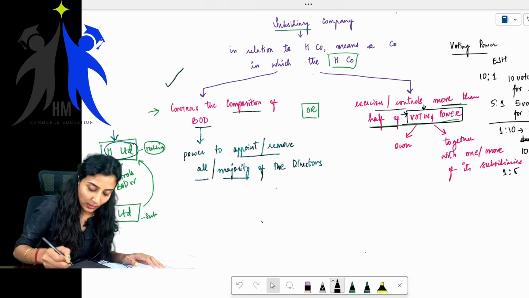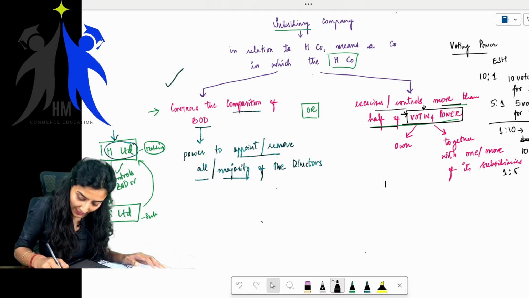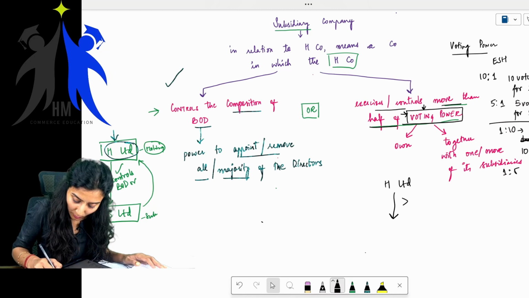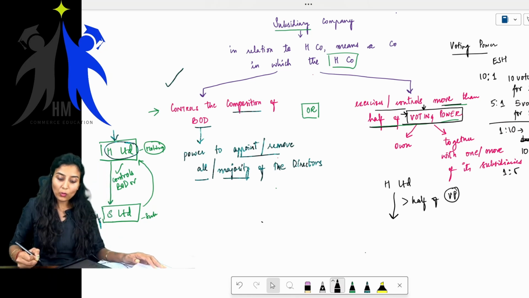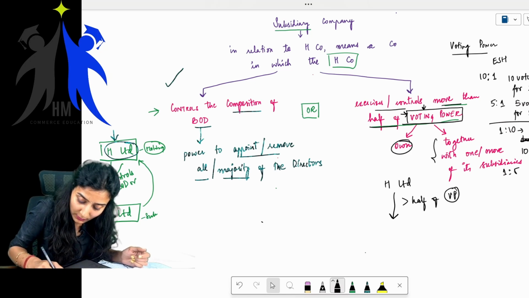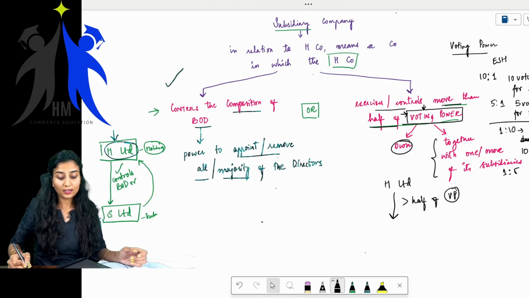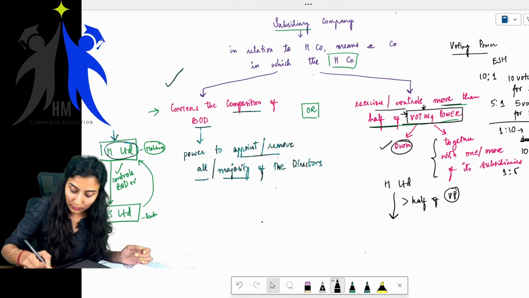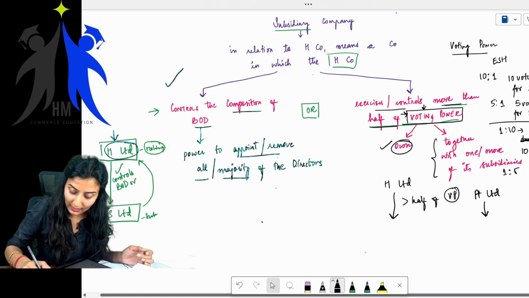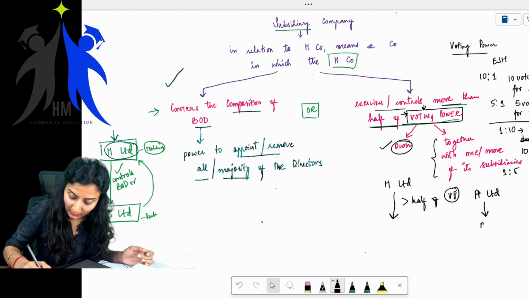Okay, see. So now if H Limited controls or exercises more than half of the voting power, either on its own or together with one or more of its subsidiaries. Ma'am, what is this? What are they trying to tell you here? See, for example, there is A Limited and B Limited.